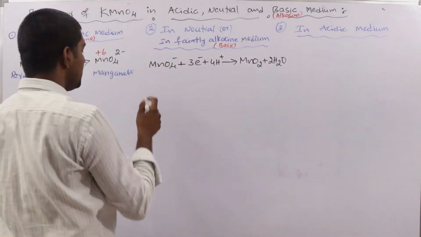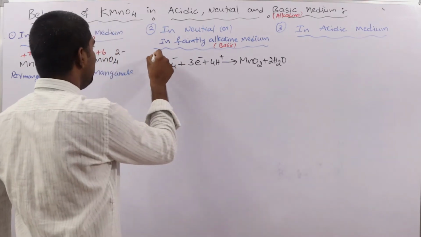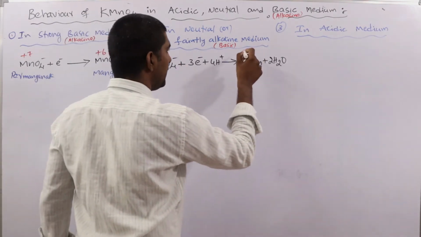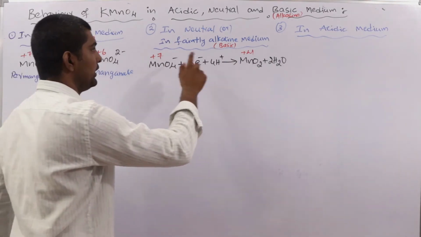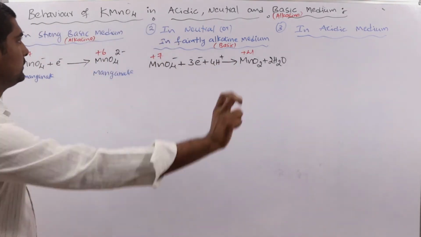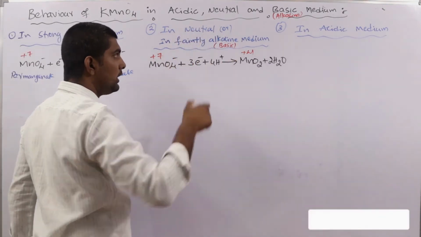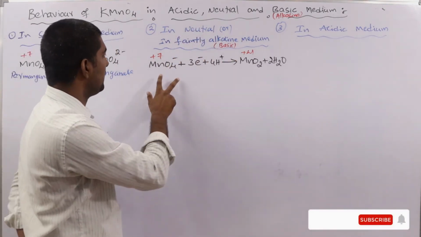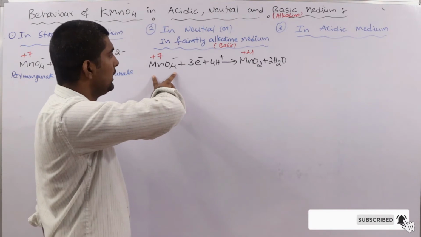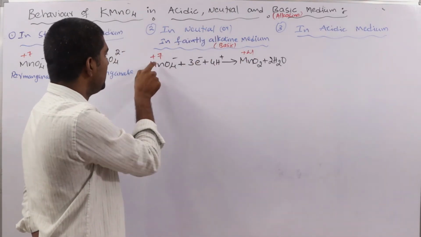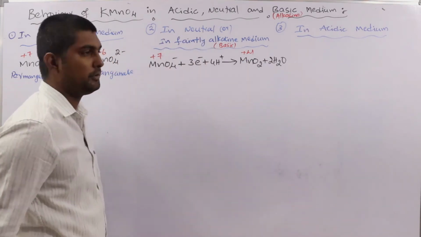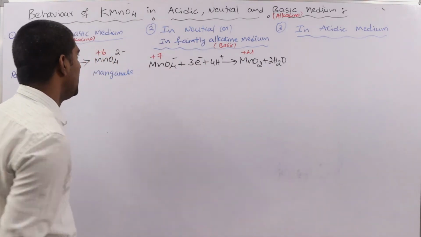MnO2. See here, what is the oxidation state here? Plus 7. What is the oxidation state here? Plus 4. So the change in oxidation state is 3 units. So in the neutral or faintly alkaline medium, MnO4 minus is converted into MnO2, meaning the oxidation state changes from plus 7 to plus 4 and it takes 3 electrons.